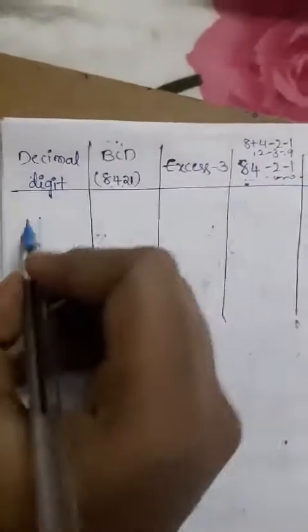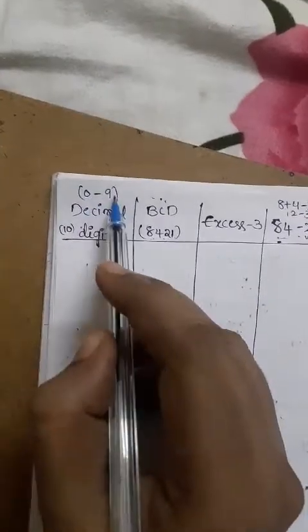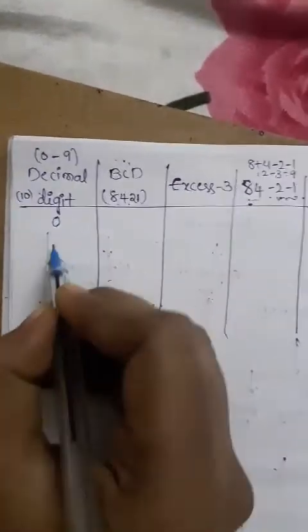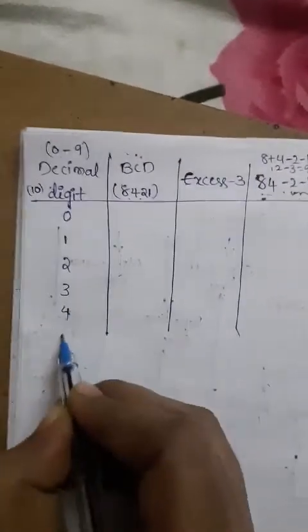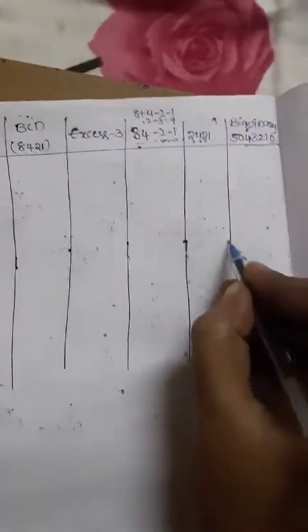How to write the decimal digits? Generally we take decimal digits from 0 to 9. Why? Because the base is 10, so I can take the numbers from 0 to 9. So I can implement here 0, 1, 2, 3, 4, 5, 6, 7, 8 and 9. For these decimal digits, we need to implement all the binary codes.